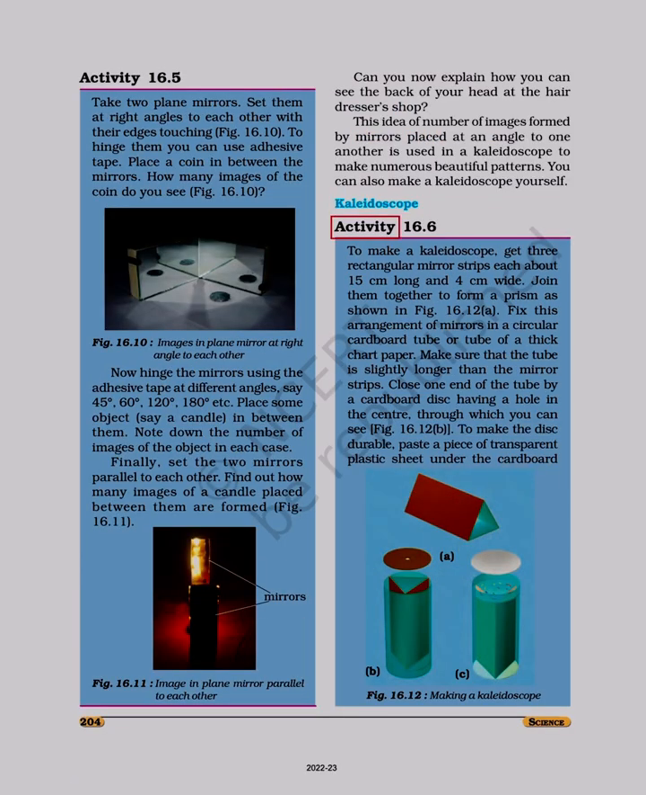Kaleidoscope. Activity 16.6. To make a kaleidoscope, get 3 rectangular mirror strips each about 15 cm long and 4 cm wide. Join them together to form a prism as shown in figure 16.12 A. Fix this arrangement of mirrors in a circular cardboard tube or a tube of thick chart paper. Make sure that the tube is slightly longer than the mirror strips. Close one end of the tube by a cardboard disc having a hole in the center, through which you can see, figure 16.12 B. To make the disc durable, paste a piece of transparent plastic sheet under the cardboard.